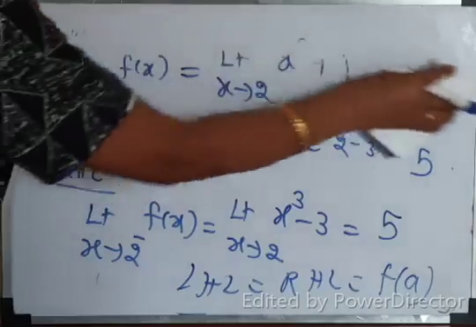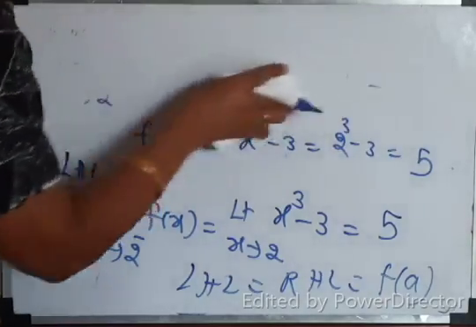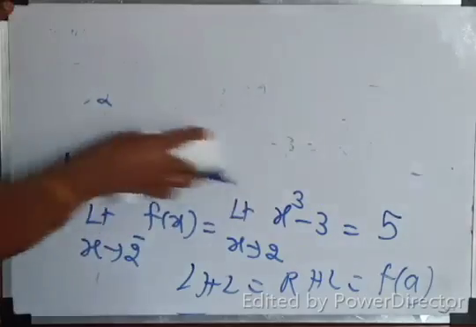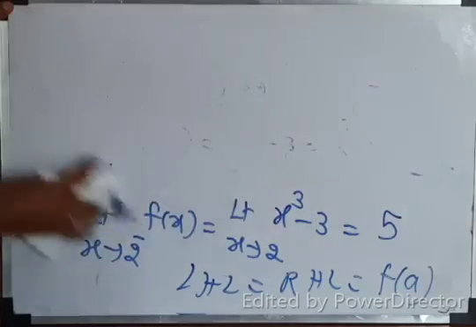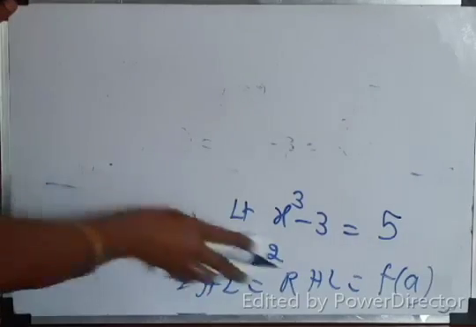Do you understand? Suppose f of a is defined. Still I haven't explained. I will explain now. The duster is not working properly.